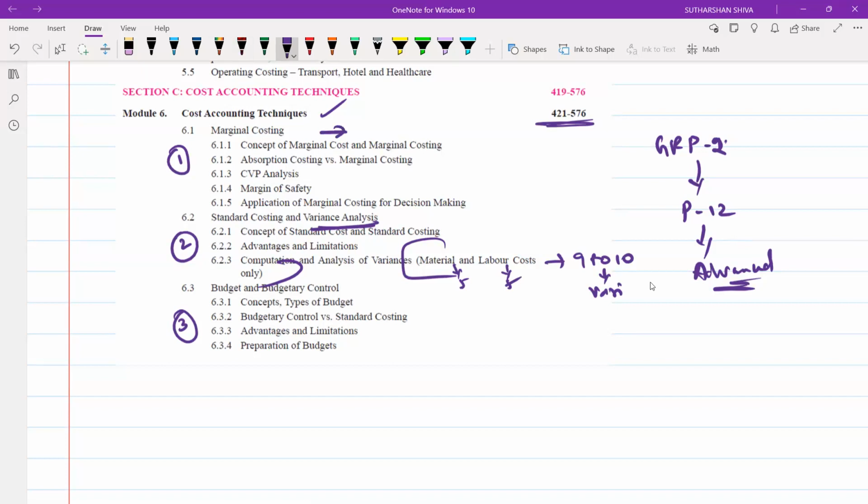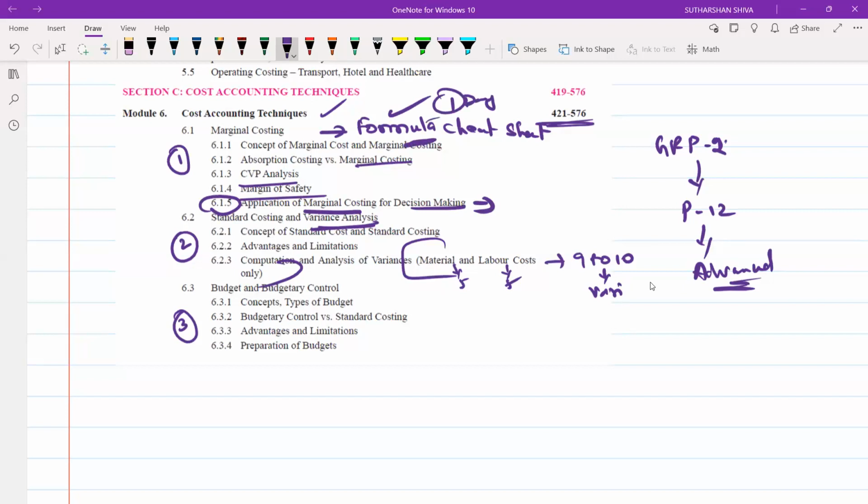And for marginal costing, you should prepare a formula sheet. We will call this a formula sheet. It is nothing but writing all the formulas. What is the formula for marginal costing? What is the formula for cost volume profit variance? What is the formula for margin of safety? What is the formula for break-even point? What is the formula for cash break-even point? Everything you need to do. And application of marginal costing in decision making is your final portion. Apart from that, everything will be decision making and good advanced concepts will be there. So give some more weightage to that part also. If you prepare this one day before your exams, it will be more and more helpful.